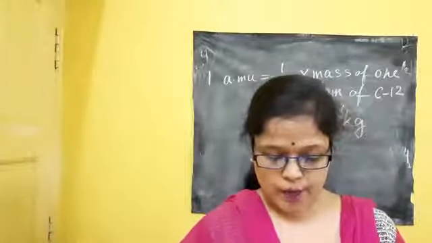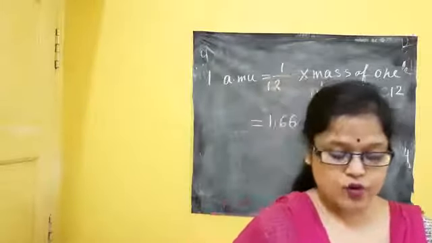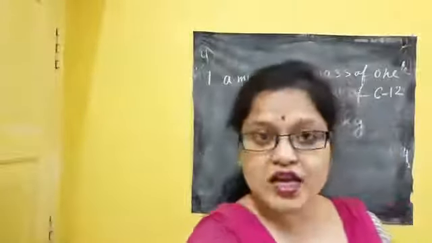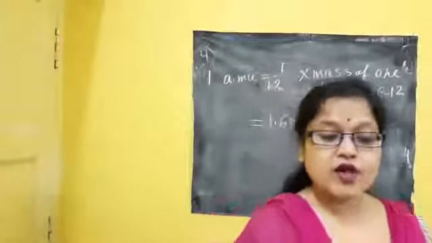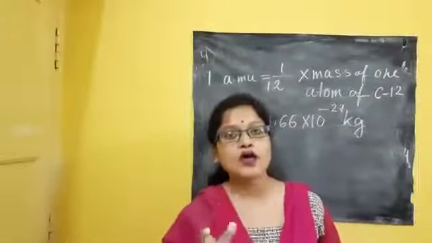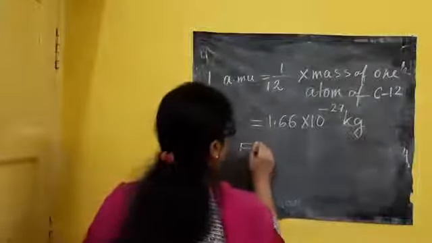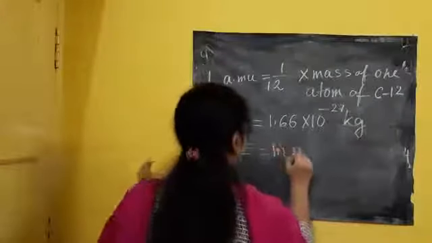Achha, next one is: convert 1 AMU into mega electron volt, or MeV. Remember, whenever I am calculating energy, mass-energy equivalence, we know that E equals mc squared.